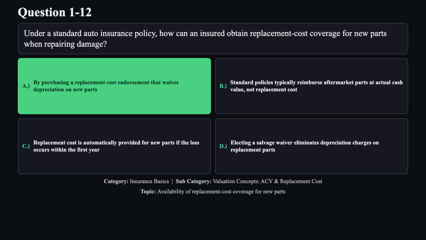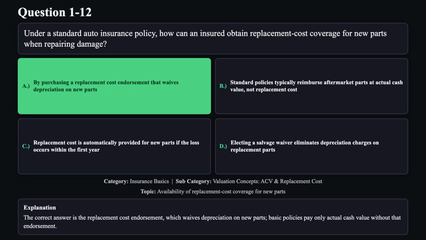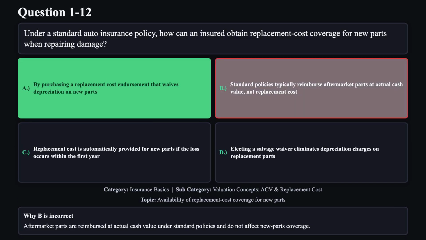The correct answer is A. The correct answer is the replacement cost endorsement, which waives depreciation on new parts. Basic policies pay only actual cash value without that endorsement. Reason B is not correct. Aftermarket parts are reimbursed at actual cash value under standard policies and do not affect new parts coverage.